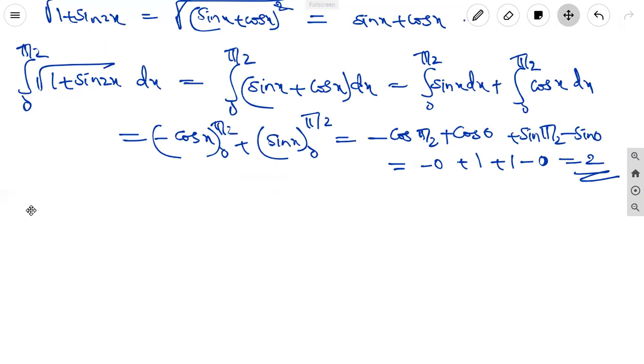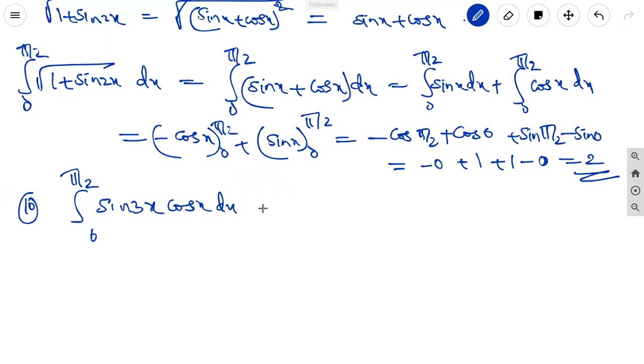The last problem, 10th one. Integral 0 to pi by 2 sin 3x cos x dx. It is in the form of the sin A cos B formula. We know that 2 sin A cos B is equal to sin of (A plus B) plus sin of (A minus B).